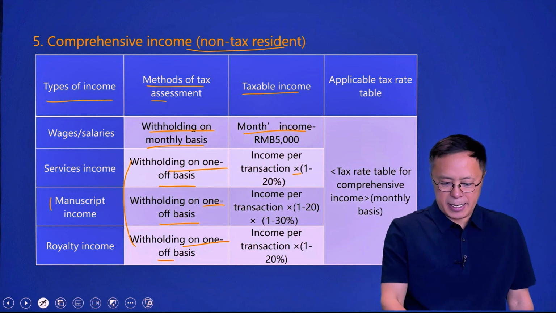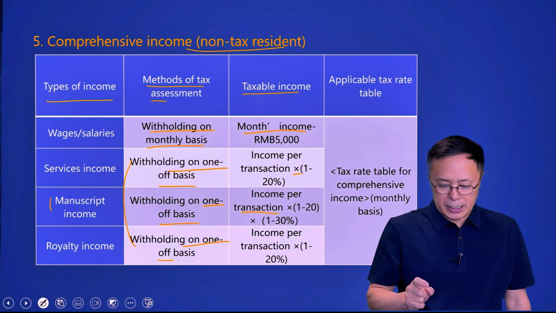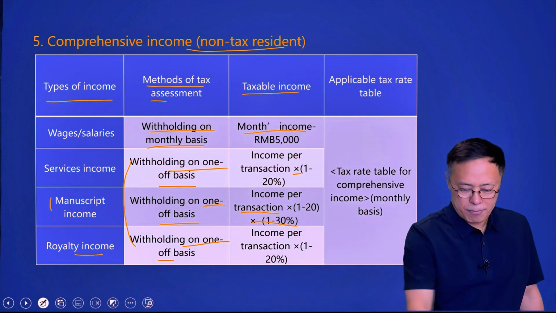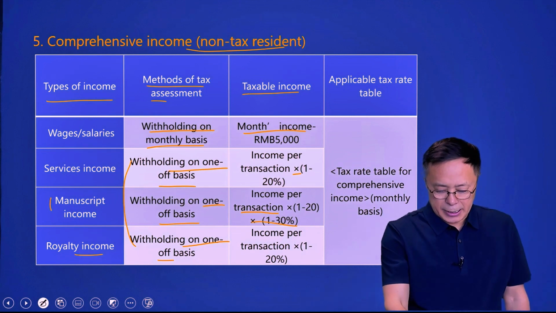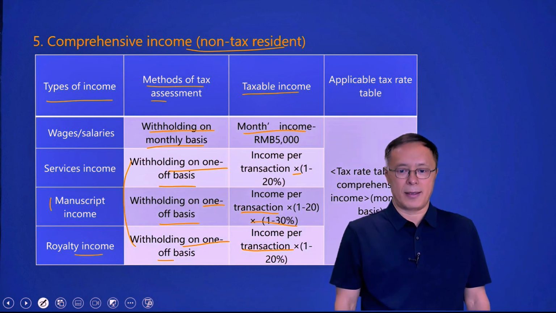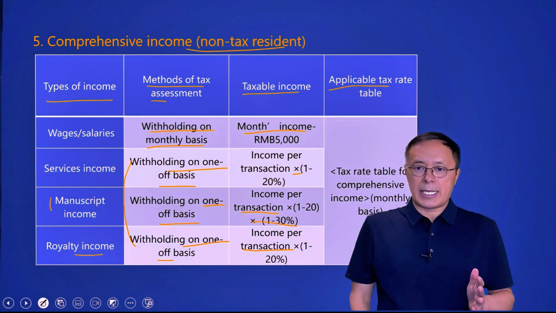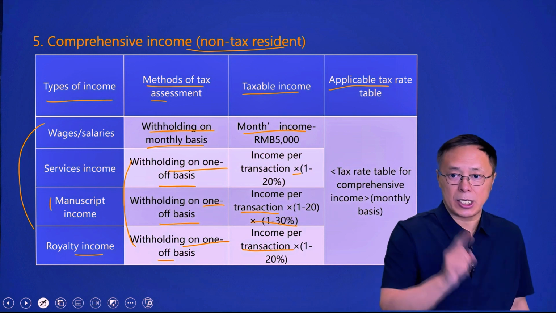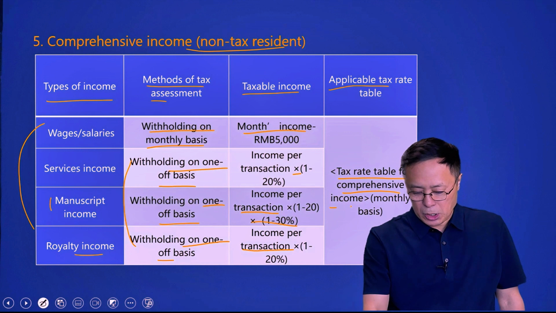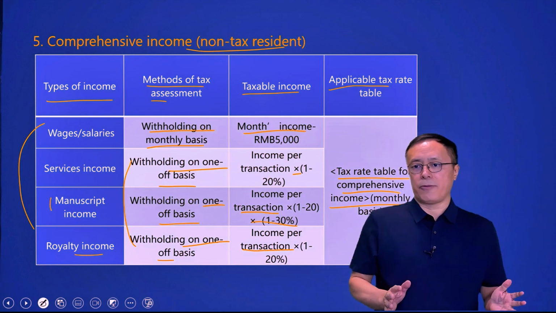For manuscript income, the taxable income is income per transaction less a 20% deduction, and then less a further 30% deduction. For royalty income, the taxable income is income per transaction less a 20% deduction. This column is the applicable tax rate table. The applicable tax rate table for these four types of income is the same: the tax rate table for comprehensive income on a monthly basis.